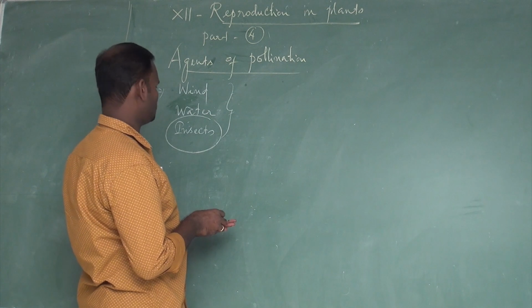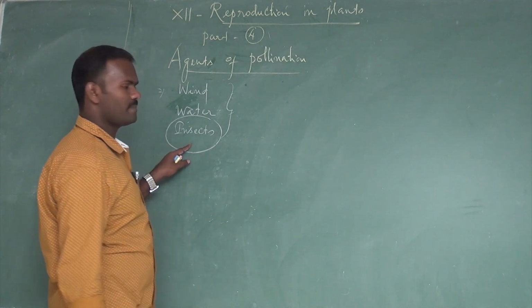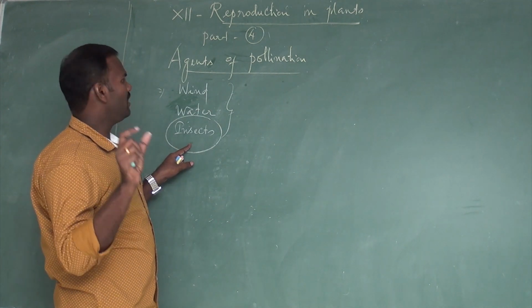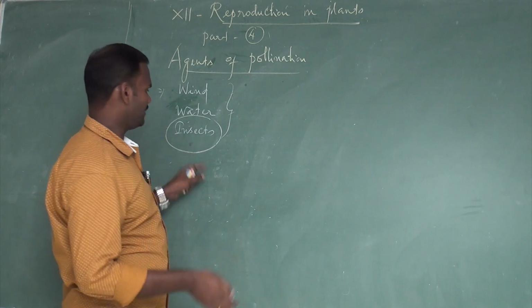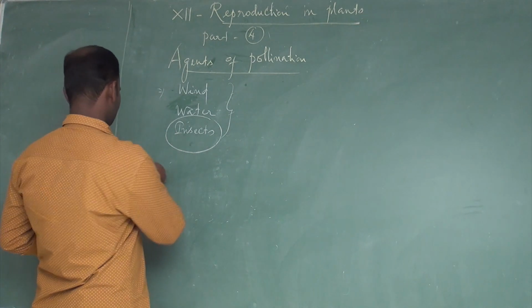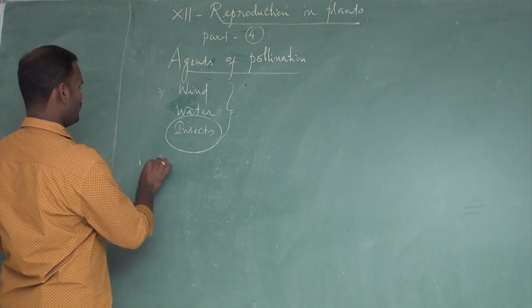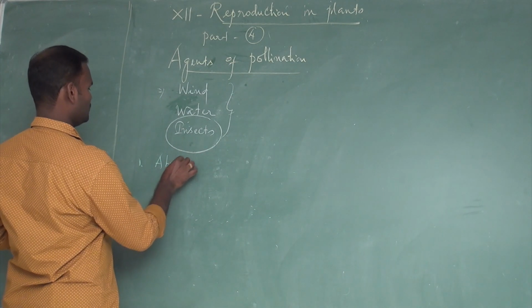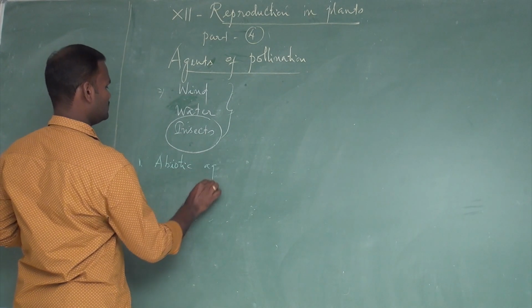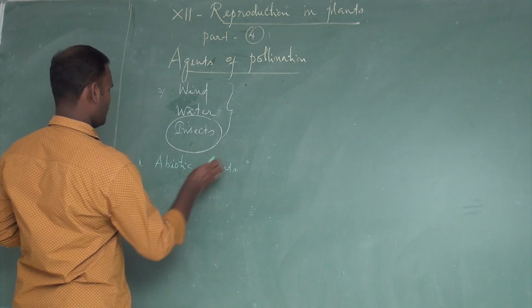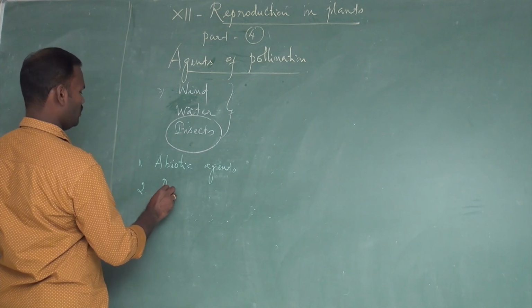Based on the agents involved, the modes of pollination are divided into two types. One is the abiotic agent and the second one is the biotic agent.